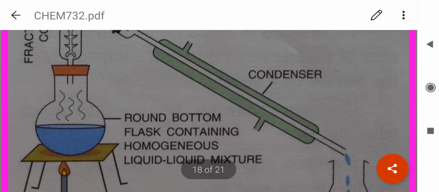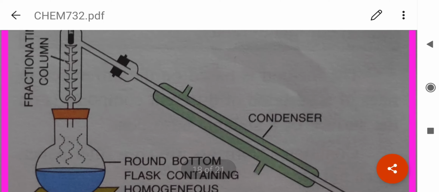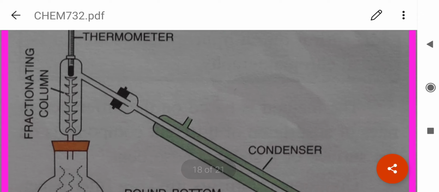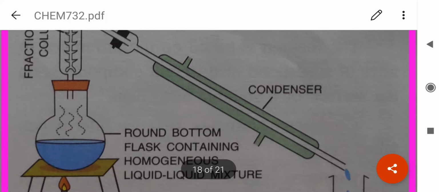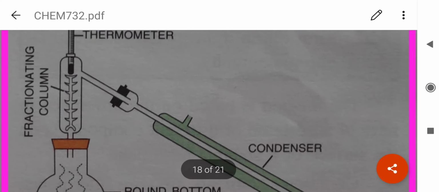So you see here a round bottom flask in which the mixture of alcohol and water is taken. Alcohol, since it has a lower boiling point, rises. This fractionating column is used for uniform collection of the vapors of alcohol. And by chance, if any water molecule converts into water vapor and comes here, it again trickles back into the round bottom flask.